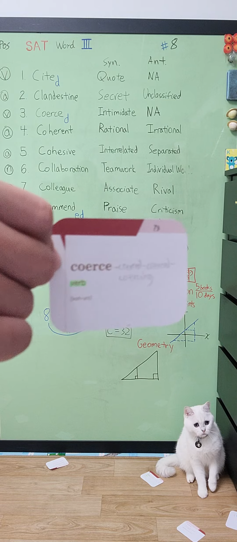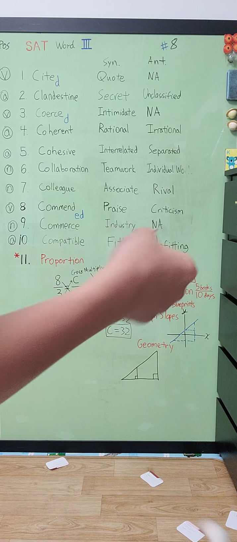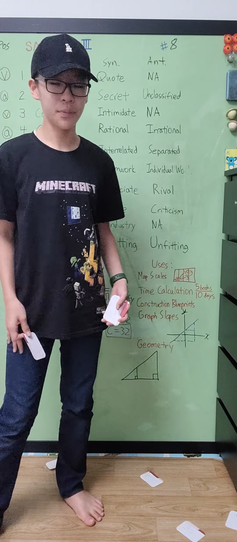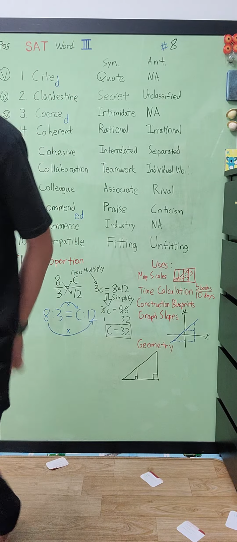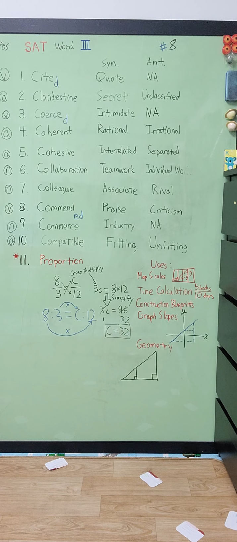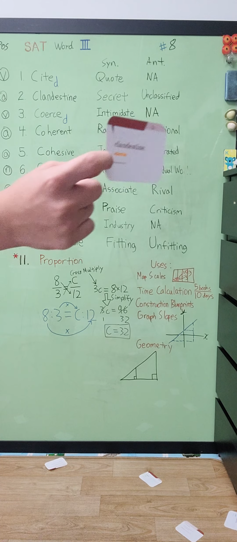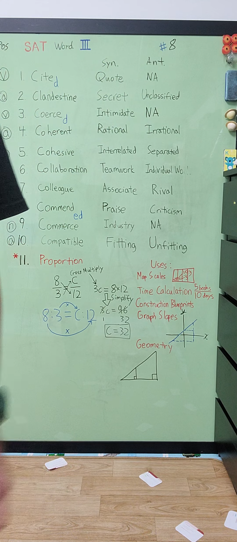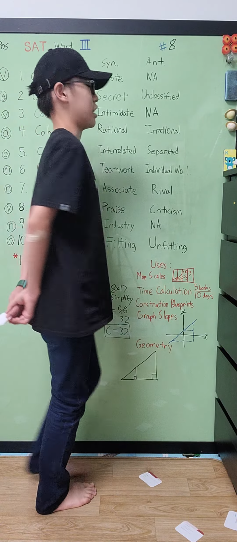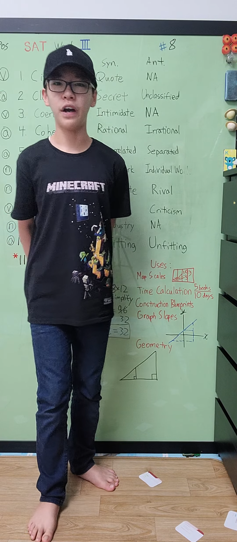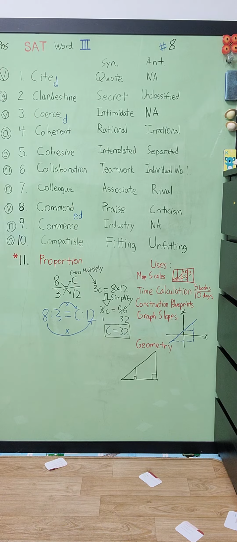Next, we have this word, coerce. So we use force or intimidation to get results. So you're going to coerce people to just do their job? That is counterintuitive, man. Next, we have this word, clandestine. So, FBI, I need you to do this operation clandestinely. Can you do it? Yes, sir. Can you do it without any mistakes? Yes, sir. Can you do it with a 0% margin of error? Yes, sir.